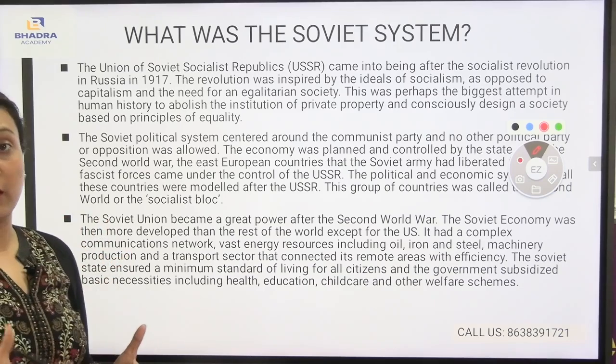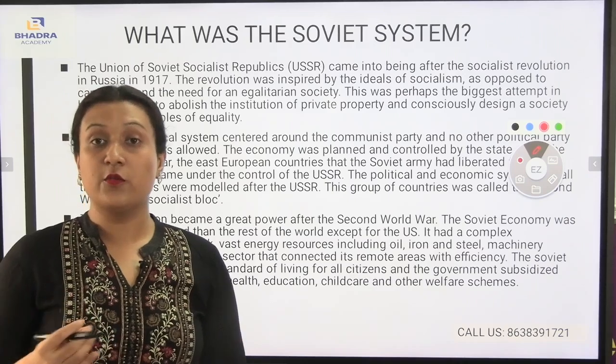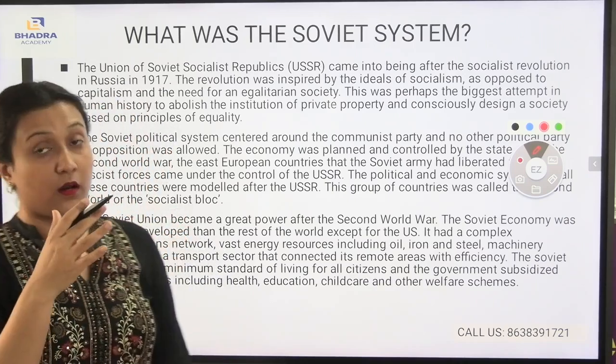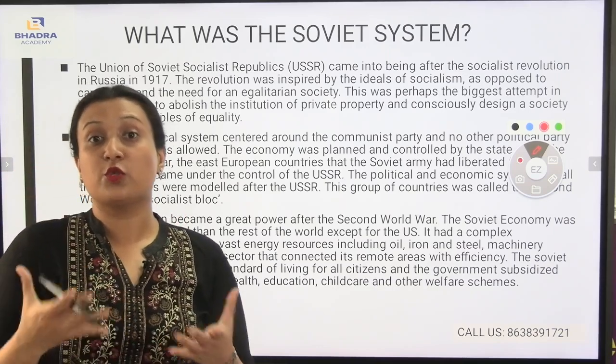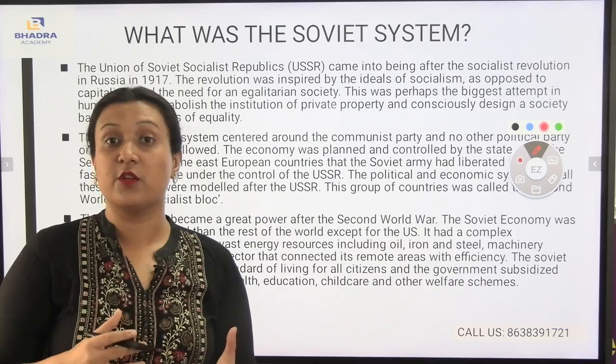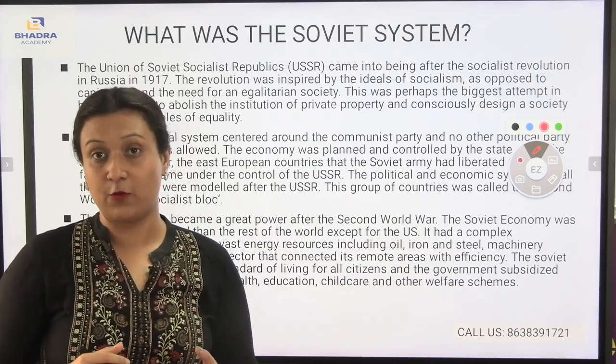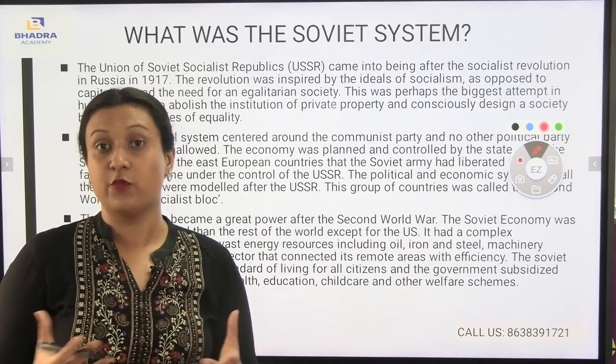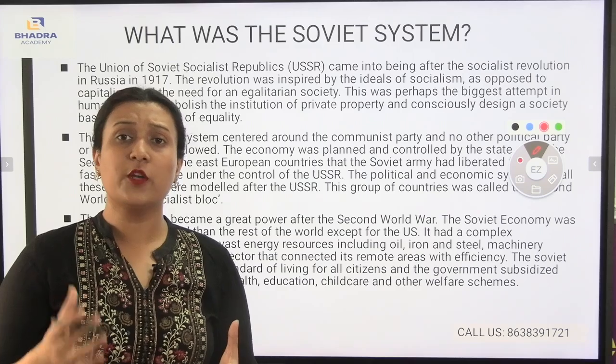USSR is known as the Union of Soviet Socialist Republics. During that time, the USSR went through a socialist revolution, which started in the year 1917. The whole country was entirely under communism, which is also known as socialism. Now what do you mean by communism?